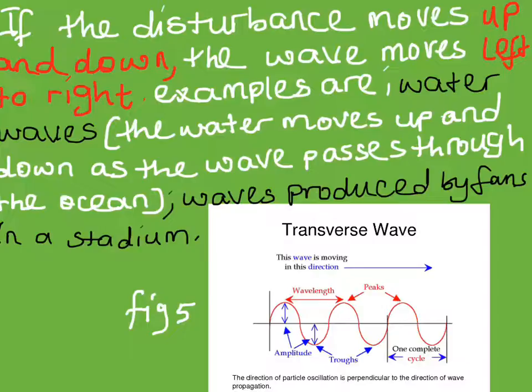Look at the figure in front of you, figure 5. You see the blue arrow indicating the direction of the wave. The wave is traveling from left to right, but the disturbance is moving up and down, up and down. So they both cut at a perpendicular direction. So transverse waves move in a direction perpendicular to the direction of travel of the disturbance.